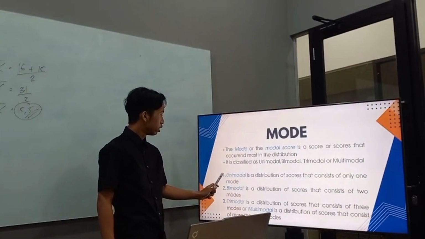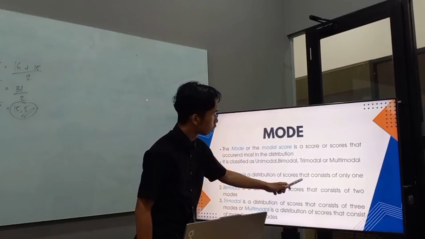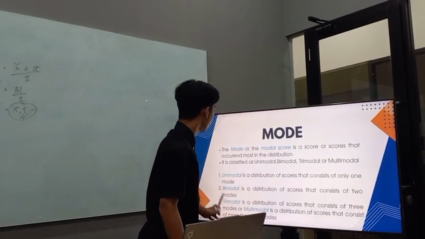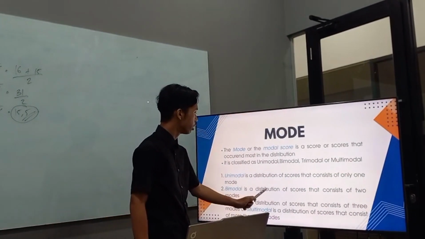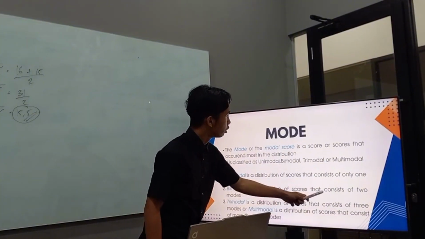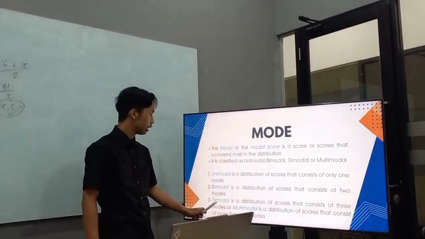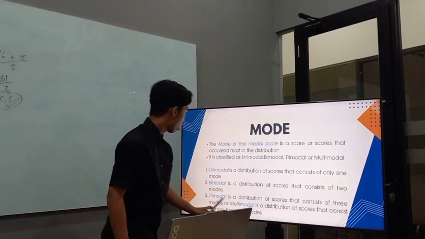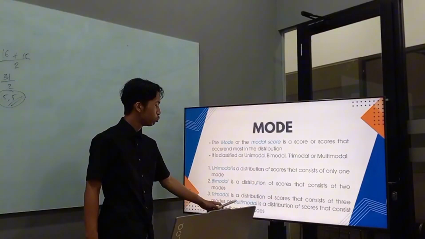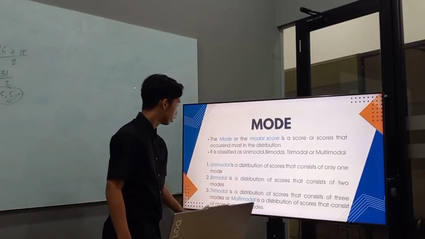First, unimodal is a distribution of scores that consists of only one mode. Second, bimodal is a distribution of scores that consists of two modes. And the last, trimodal is a distribution of scores that consists of three modes, or multimodal is a distribution of scores that consists of more than two modes.